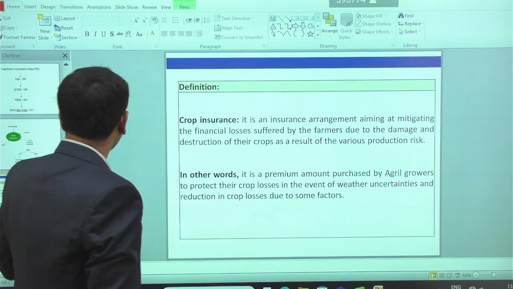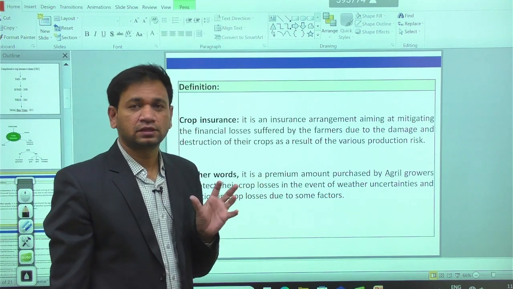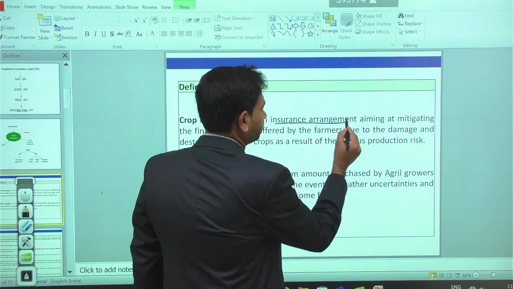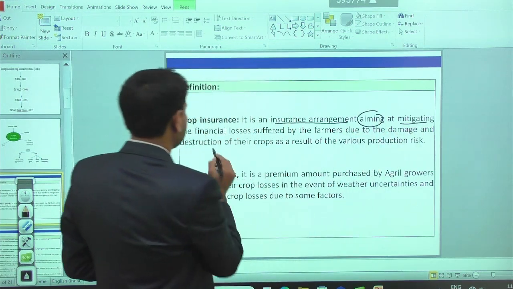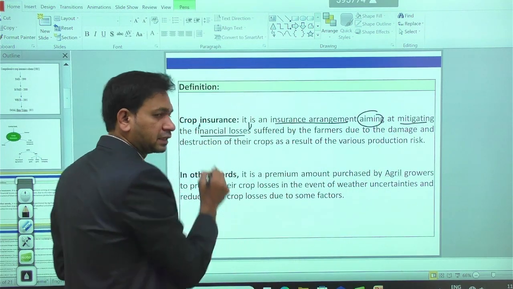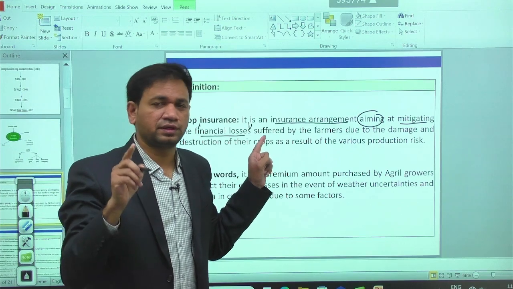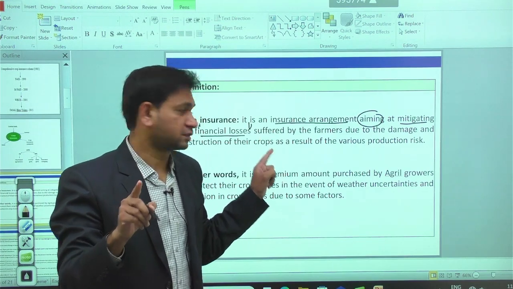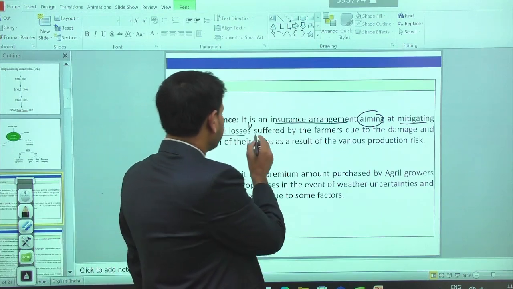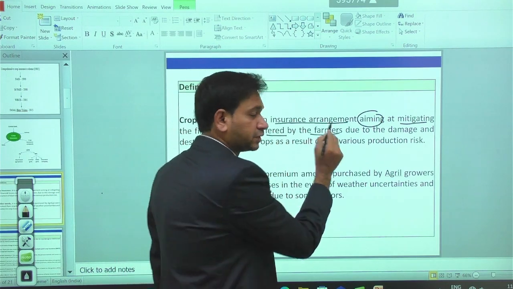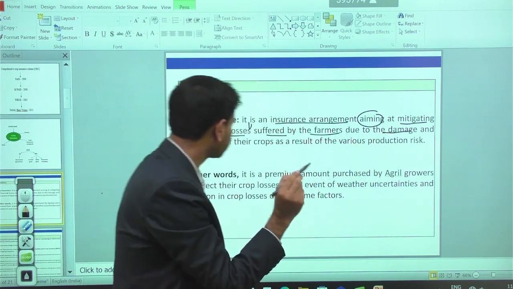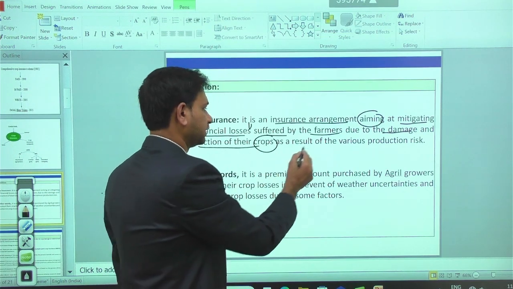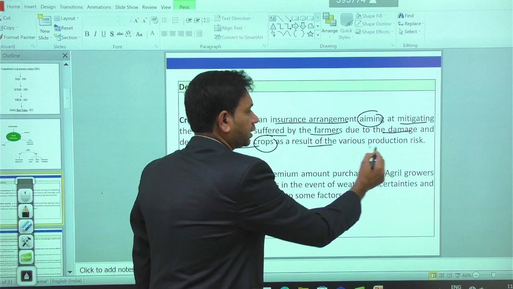See, here we are having some definition for the crop insurance. Crop insurance is an insurance arrangement aiming at mitigating the financial losses. Our basic objective with the help of the insurance is to mitigate the financial losses among the farming community, right? Financial losses suffered by the farmers due to the damage and destruction of their crops, as a result of the various production risks.